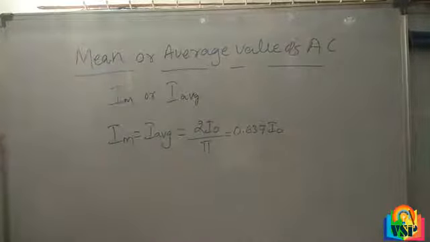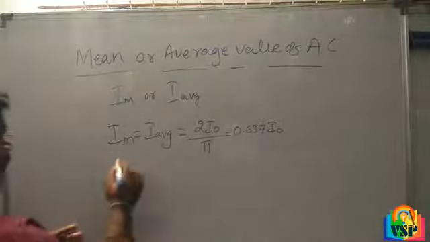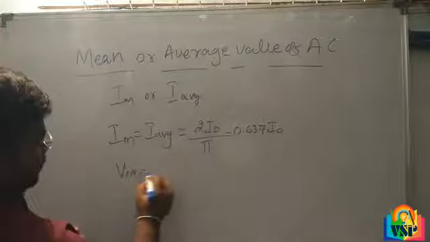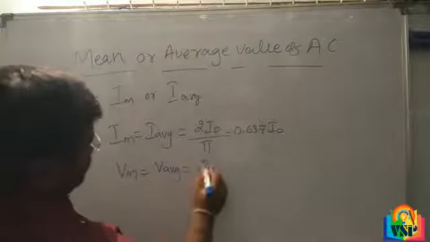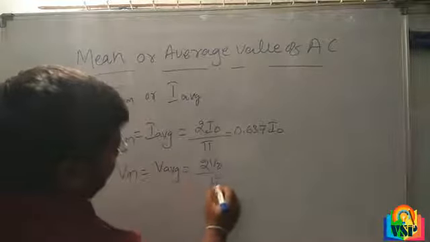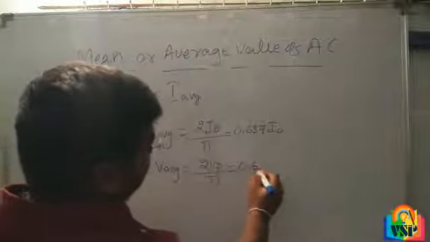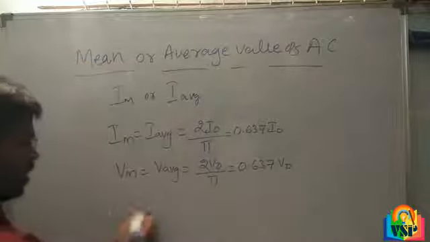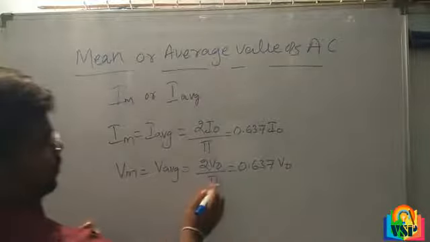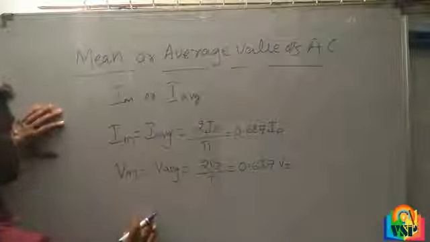Similarly, V average is equal to 2 V naught divided by pi, that is equal to 0.637 V naught. How do we get this V naught from the formula?